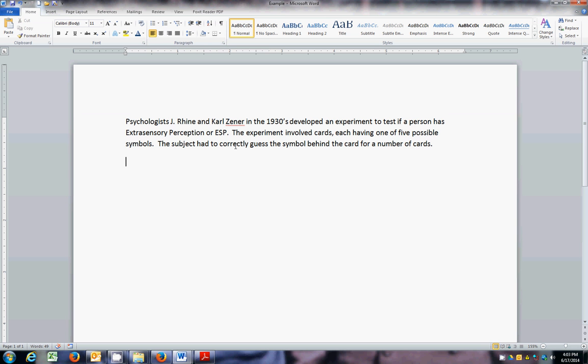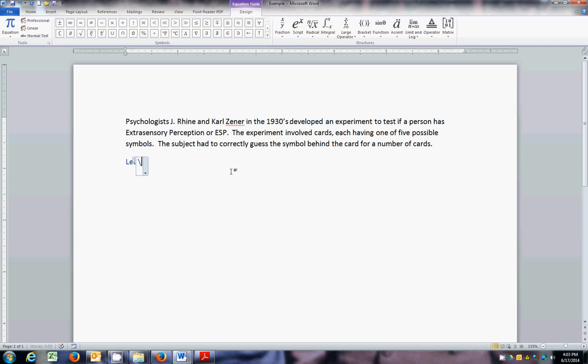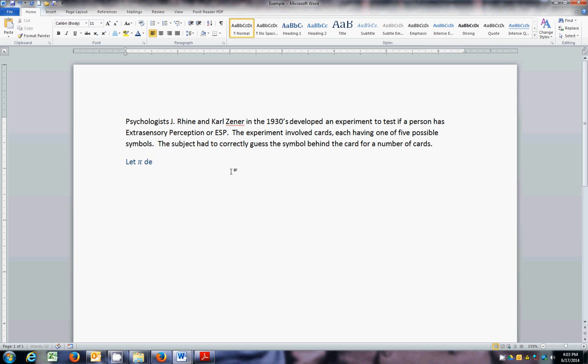And the subject had to correctly guess the symbol when they were shown the blank side, to see if they had any extrasensory perception. They usually did this a number of times, maybe 50 or 100 cards, to see how many they could get right. So for this scenario, we're going to let pi be our population parameter, and we're going to let pi denote the population proportion of correct guesses.